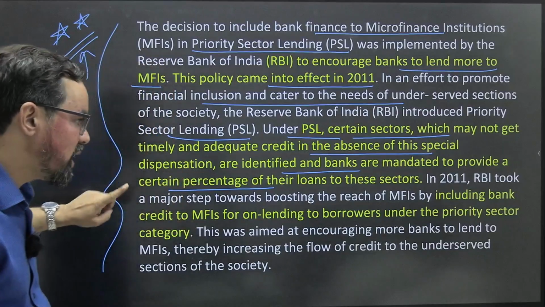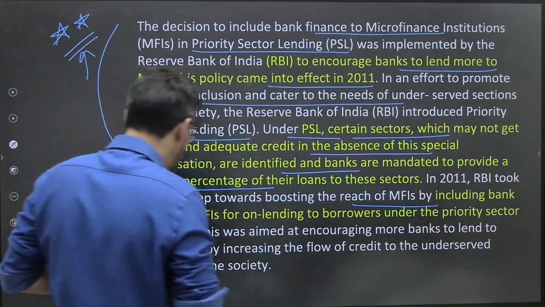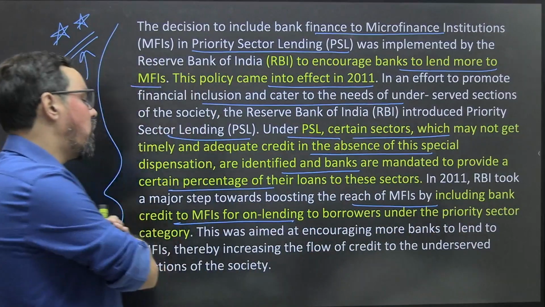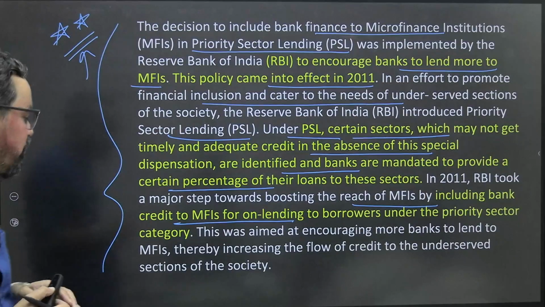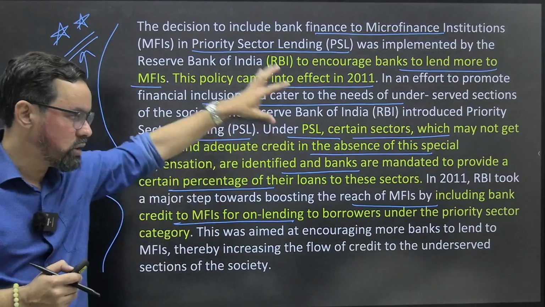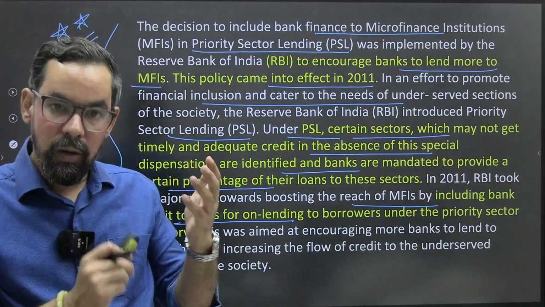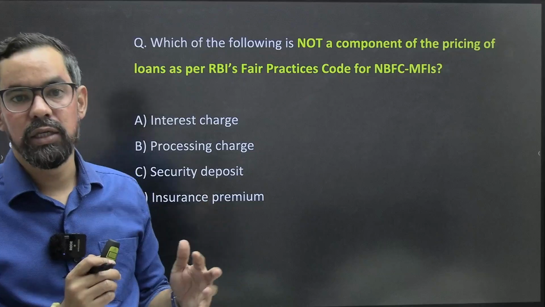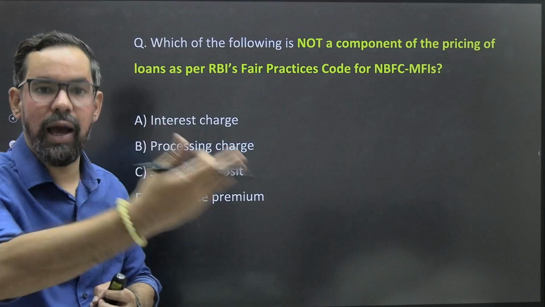Okay, so in 2011 RBI took a major step toward boosting the reach of MFIs by including bank credit to MFIs for on-lending to borrowers under the priority sector category. This was aimed at encouraging more banks to lend to MFIs, thereby increasing the flow of credit to underserved sections of society. So when RBI came up with this in 2011, if you are giving a loan to an MFI, that comes under your PSL targets. Banks have to meet those targets, so if they lend to MFIs, MFIs will be able to lend further.